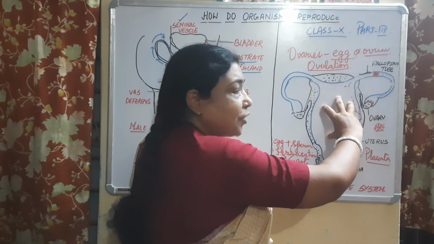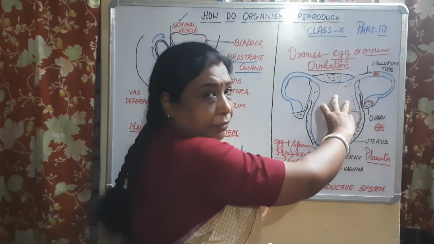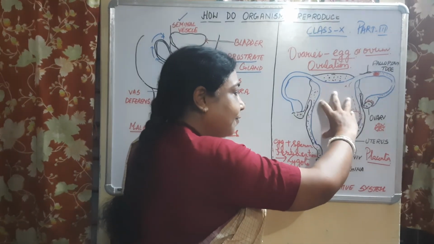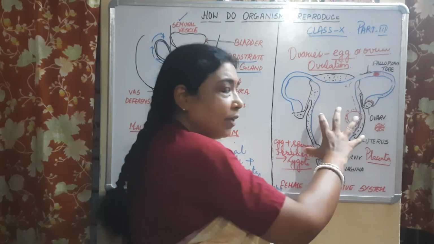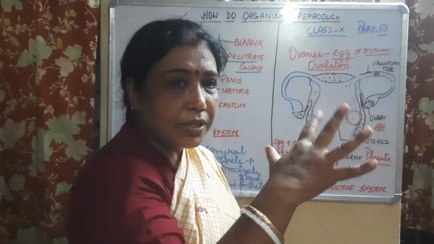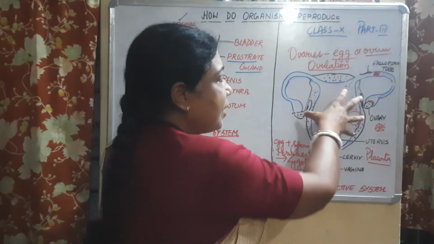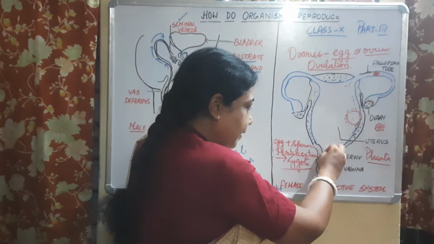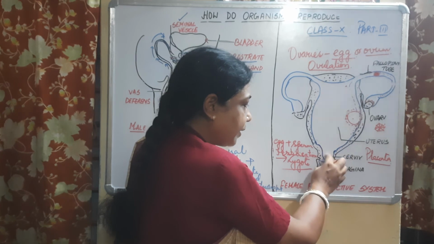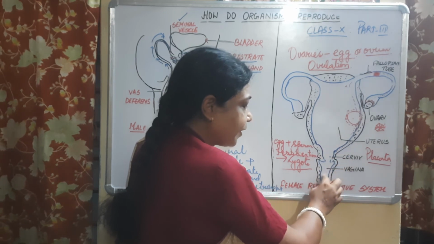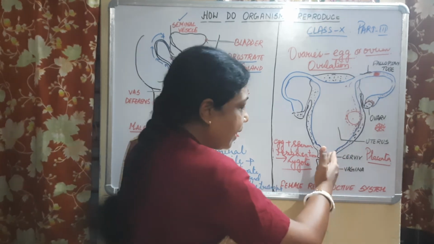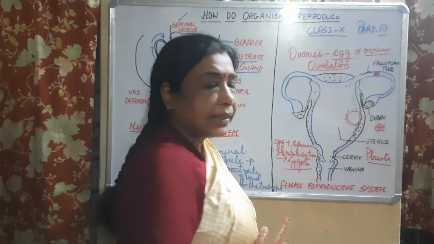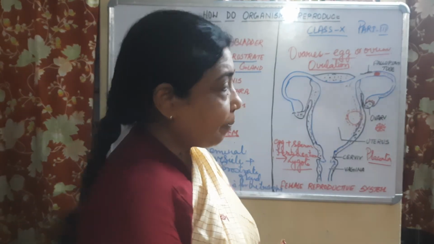The gestation period for the development of the fetus is 9 months. After 9 months, there again will be certain hormonal regulations, certain hormones released, which will bring about the contraction of the uterus, and ultimately you see the release of the fetus through the cervix and through the vagina. It will be coming out, and so this is known as the birth canal. What is known as the birth canal?